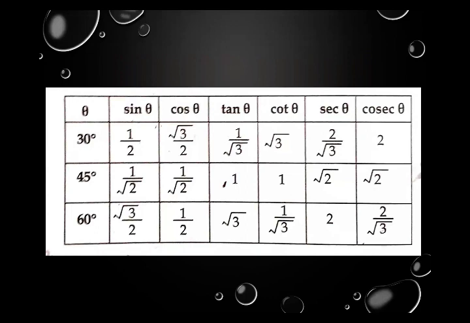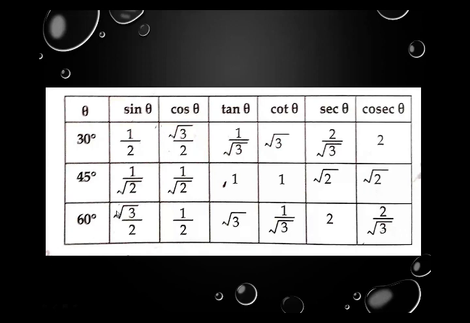Now we can compile all results for 30, 45 and 60 degree in this table. This is sine, cos, tan, cot, sec and cosec. It means for 30 degree, sine is 1 upon 2, cos is root 3 upon 2, tan is 1 upon root 3, cot is root 3, sec is 2 upon root 3 and cosec is 2. For 45, sine is 1 upon root 2, cos is 1 upon root 2, tan is 1, cot is 1, sec is root 2 and cosec is root 2.